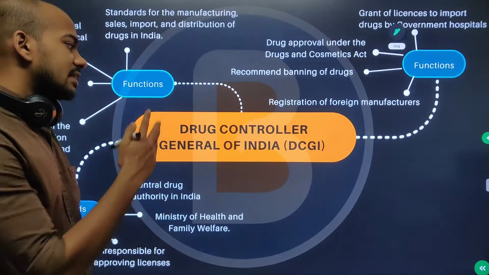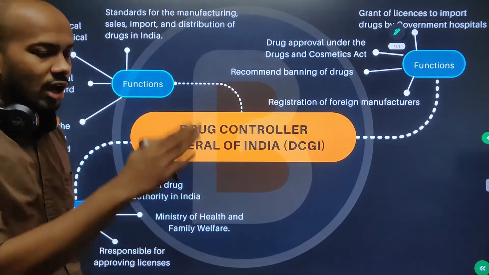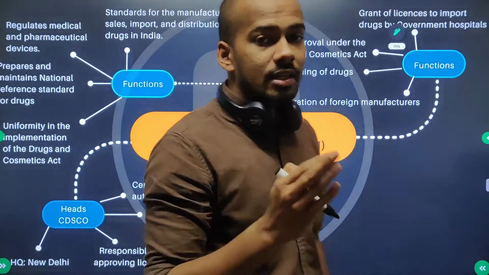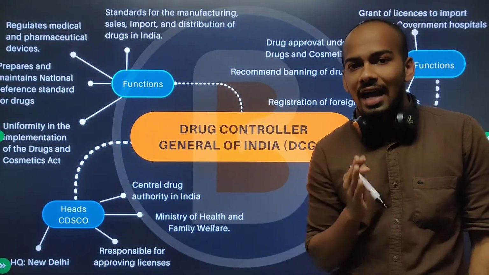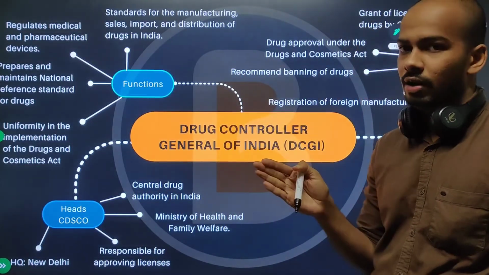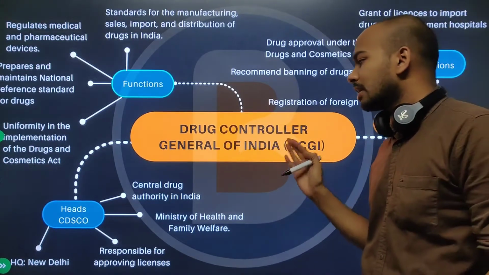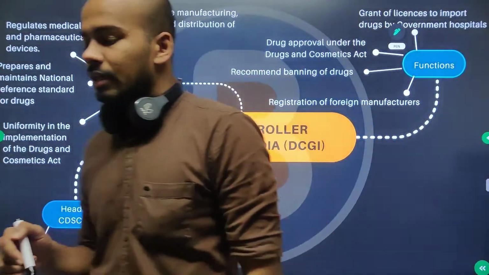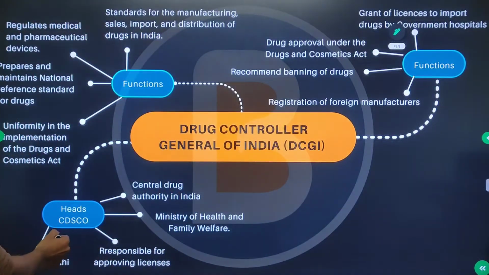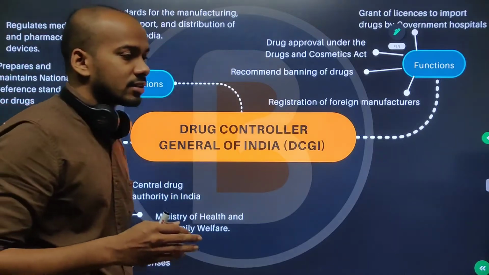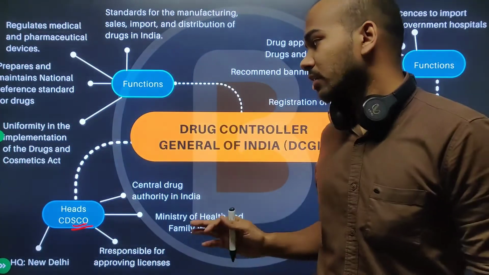Now we will look at the Drug Controller General of India. In the article I told that the Drug Controller General of India has given the approval. So who is the Drug Controller General of India? He is the person who heads the Central Drug Standard Control Organization in the country.